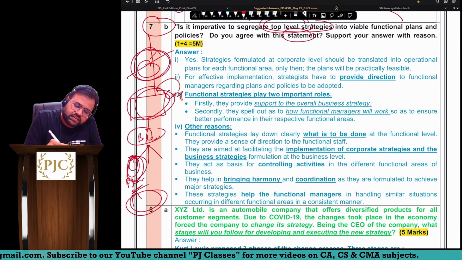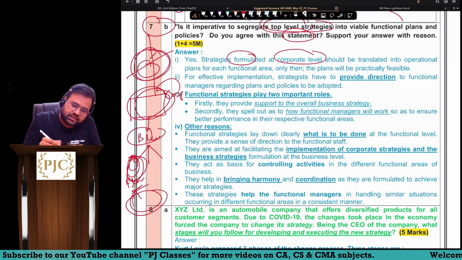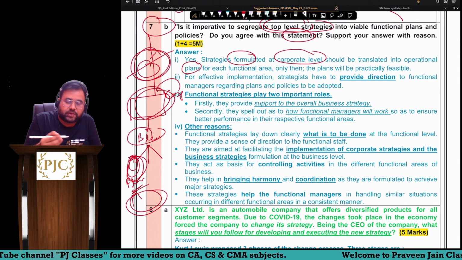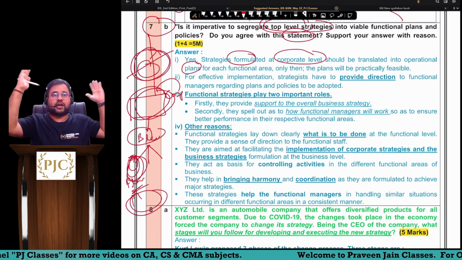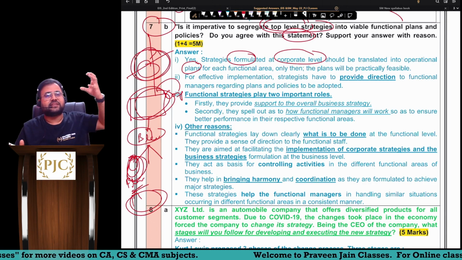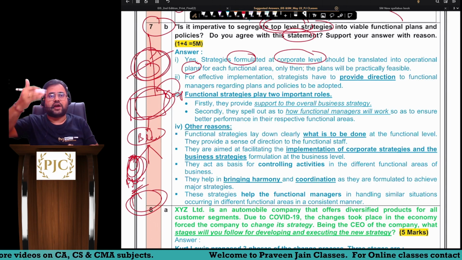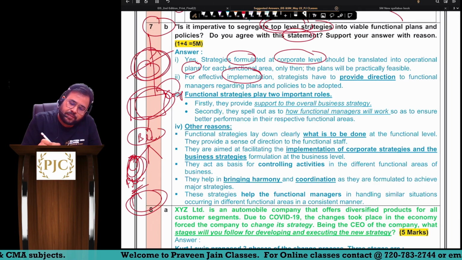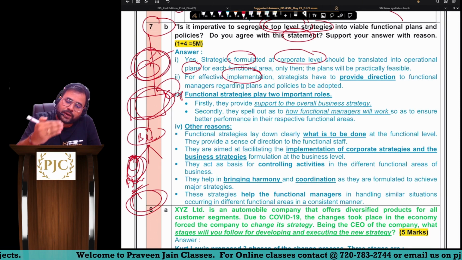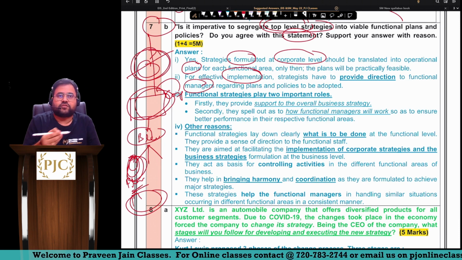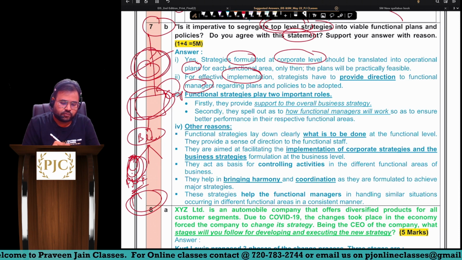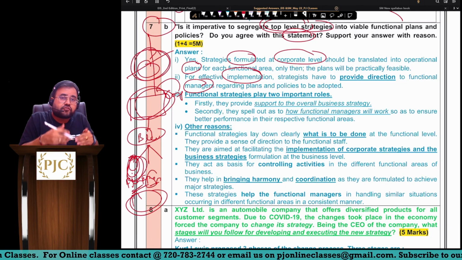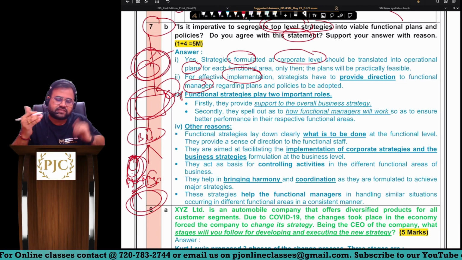Formulation is done by corporate strategy, but that has to be translated into operational plans, because whatever is written in top level strategies, that as it is, it cannot be achieved. You have to break it down into parts. So if you want to effectively implement, the strategist has to provide direction to whom, sir? Functional managers. Obviously, for each functional strategy, you will have something called a functional manager. Under that, many people will perform, sir. So what should the functional manager do? For that, functional strategies are required, sir.